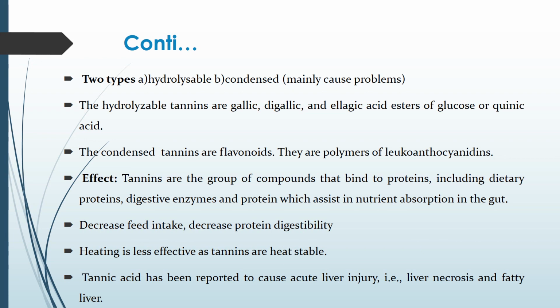The tannins bind to the protein, which includes dietary protein, digestive enzymes and proteins which assist in nutrient absorption in the gut, and decrease the protein digestibility. Heating is less effective when we talk about tannins as they are heat stable. Tannic acid has been reported to cause acute liver injury, that is liver necrosis and fatty liver.